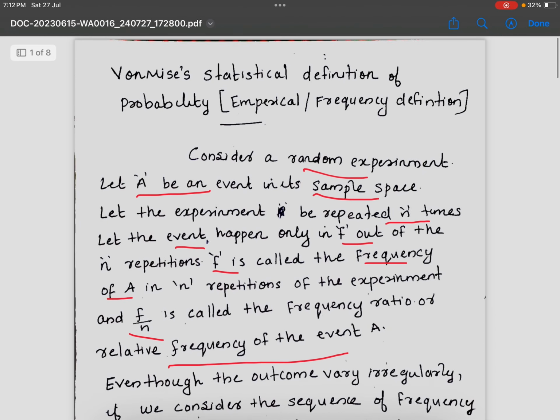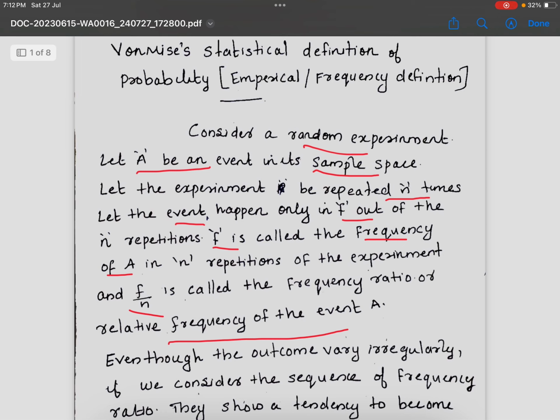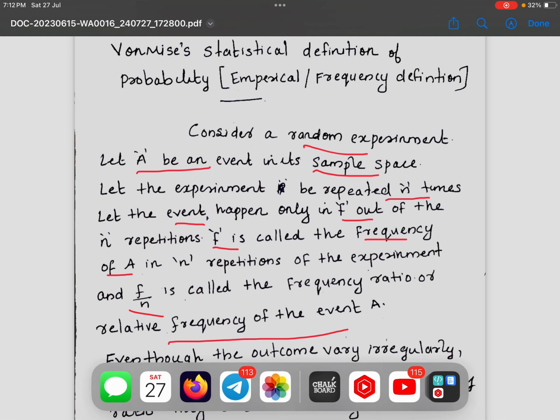Consider a random experiment, S be the sample space and A be the event. The experiment is repeated n times and the event A happened only in f times. Then f is called the frequency and f by n is called the frequency ratio or relative frequency of the event A.